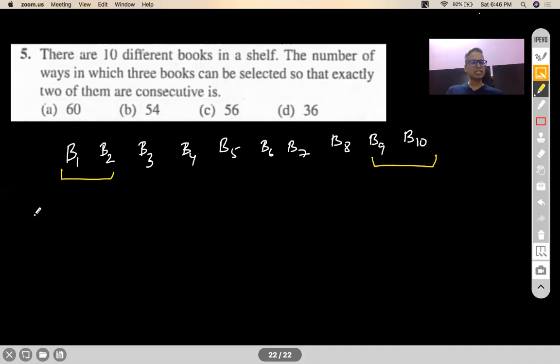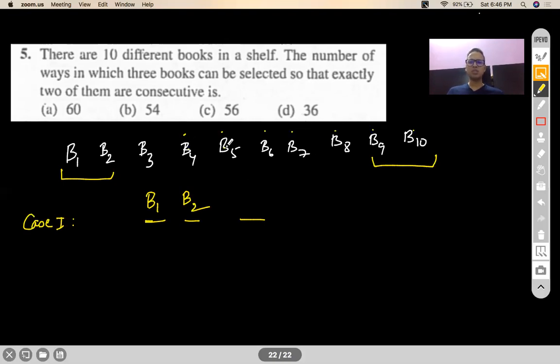What cases? Case number one, let's say I end up choosing the two books which are at the corner position. I have to pick three books and exactly two of them should be consecutive. So let's say I end up picking either the B1, B2 combination, or I could end up picking the B9, B10 combination. If I pick the B1, B2 combination, then the third book can be picked from B4, B5, B6, B7, B8, B9, B10.